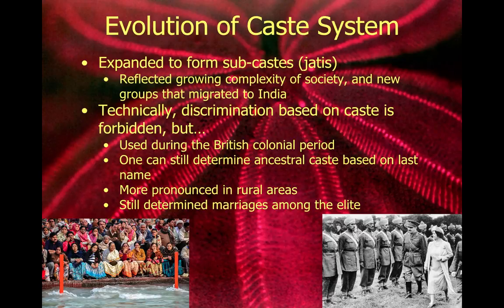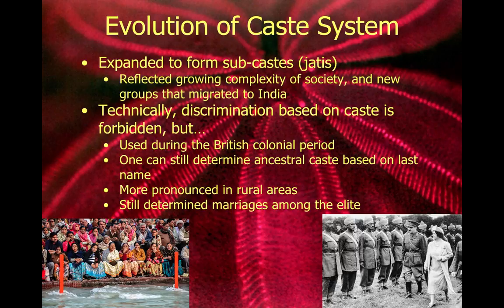The caste system did experience some evolution over time. Part of this is because as the population increased, there was an increased complexity in terms of the social organization. There are more jobs that emerge, and we're also going to see new groups migrate to India. So as time goes on, the caste system becomes more complex. You don't need to know all of these subcastes, but you just need to know that they exist. So the caste system started to evolve into having subcastes. These were called jatis. And again, they represent the growing complexity of society.